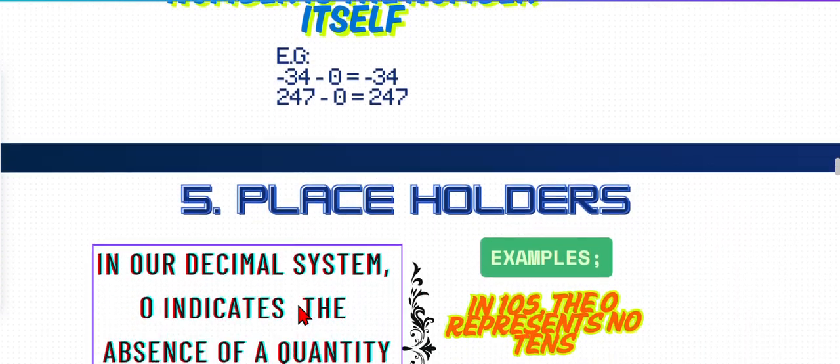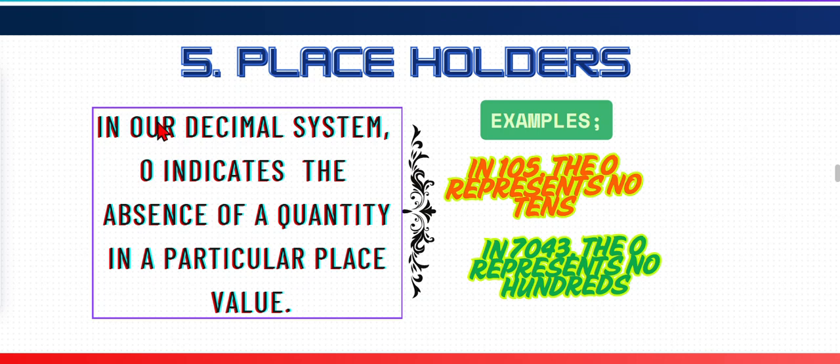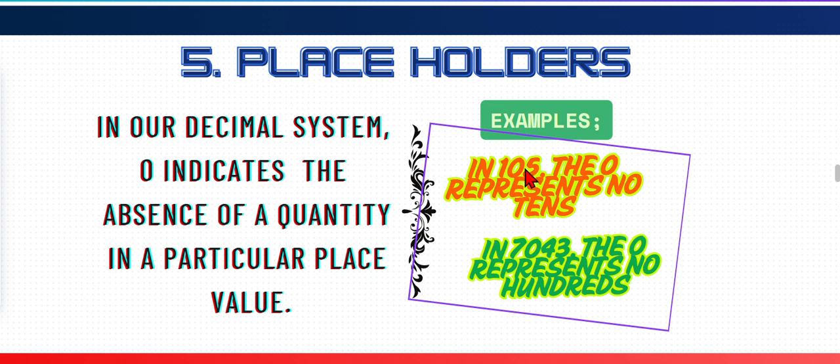So placeholders, the fifth one is placeholders. In our decimal system, 0 indicates the absence, nothing, as it is worthless. 0 means no value. It indicates the absence of a quantity in a particular place value. Let's take an example, then you will understand. 105. In that tens place there are 0 tens. 0 tens is no tens, which means in 105 the 0 represents no tens.